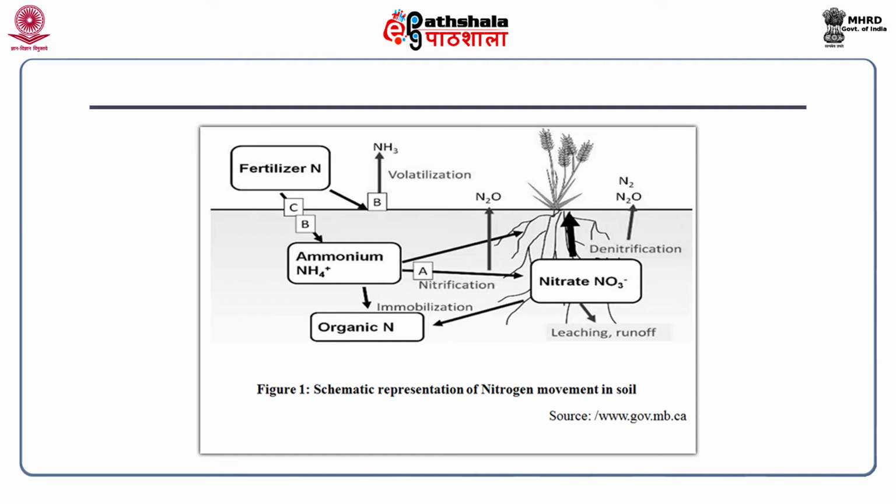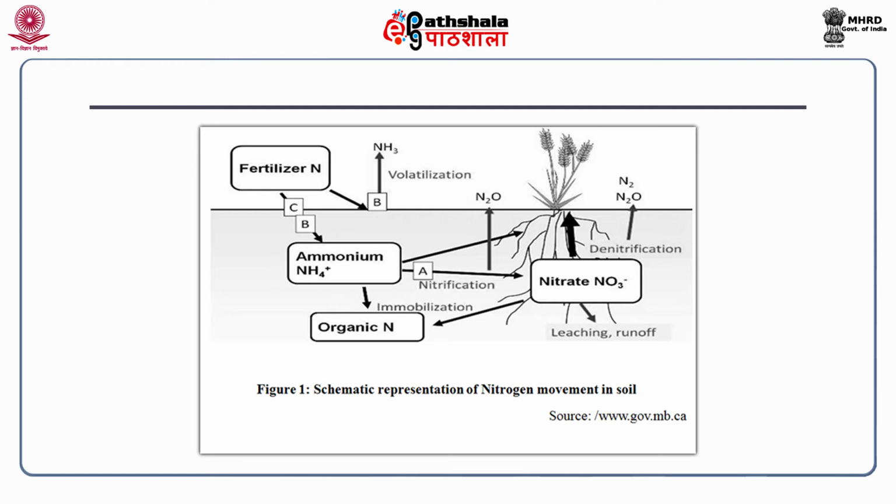This nitrate nitrogen form may be taken up by the plants, or there may be loss of this as nitrous oxide or nitrogen, or a fraction of this may also be immobilized as organic nitrogen. There is a possibility that this nitrate form may be lost via leaching or runoff, as well as this ammonium ion may be lost as N2O, that is nitrous oxide.